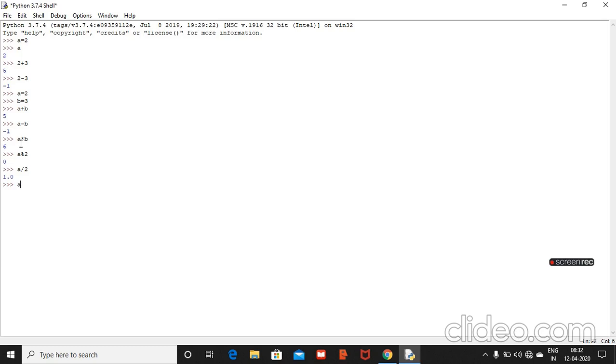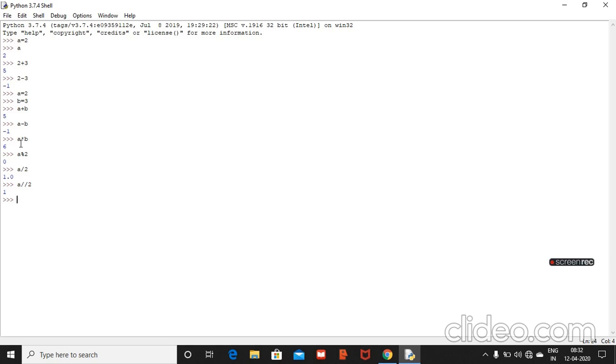A double slash 2 will always give the quotient. You denote float division by a double slash. If you are doing this division, you will get only the quotient, not the remainder and not the decimal part. Okay, now we'll move towards a simple program.